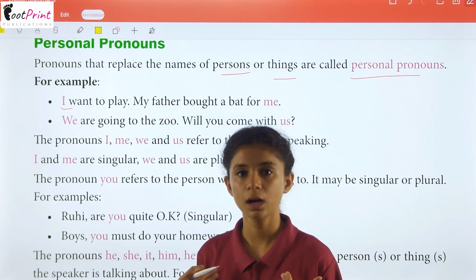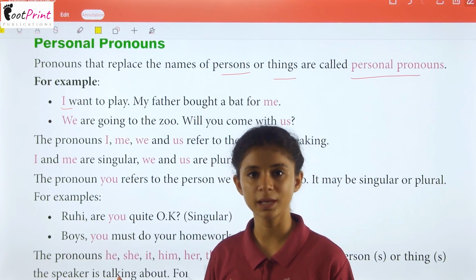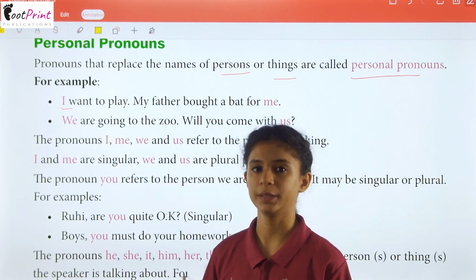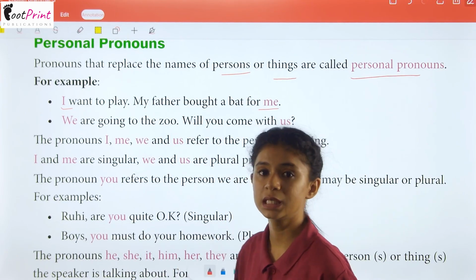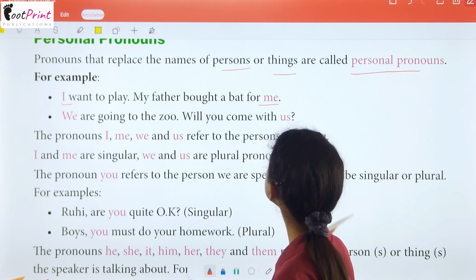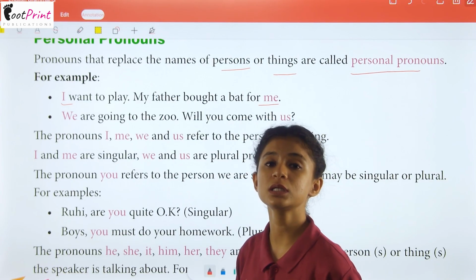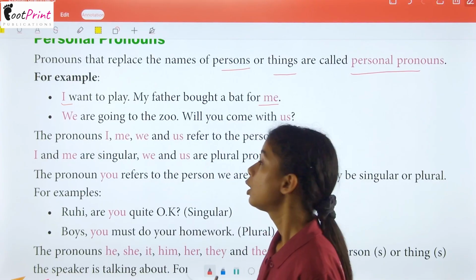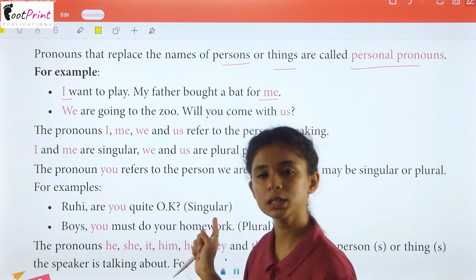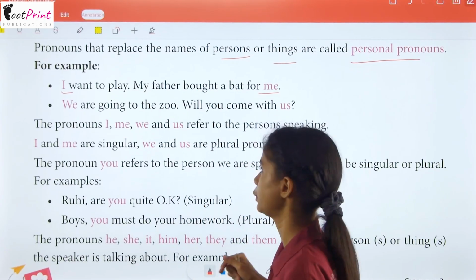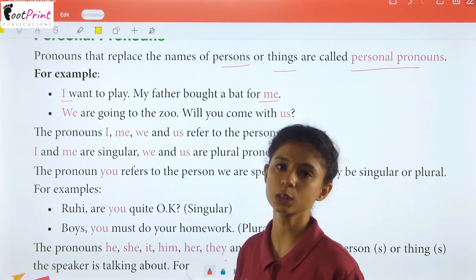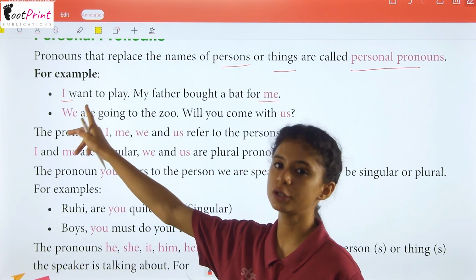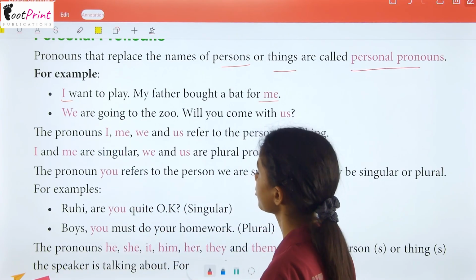So, my name is Vedika. I will not say Vedika wants to play. I will say I want to play. Okay? My father bought a bat for me. So, now we can see this is used after the verb. So this is an object. This is an object pronoun. And which one is it? It's the first person object pronoun. And this is the first person pronoun again.